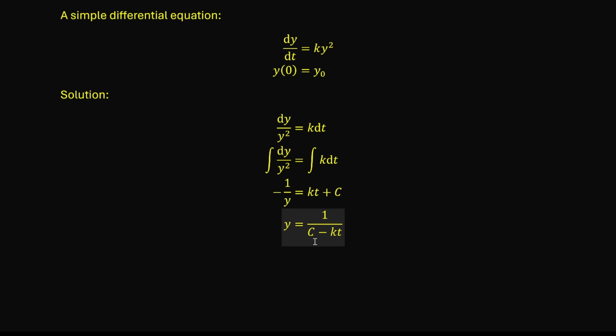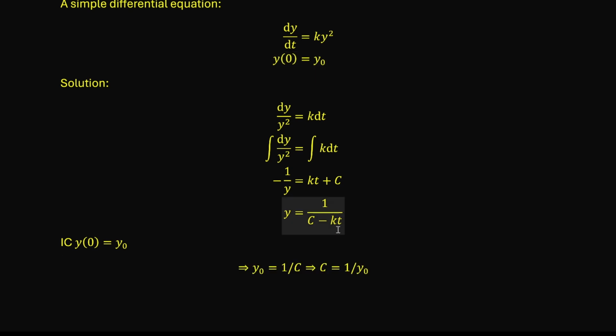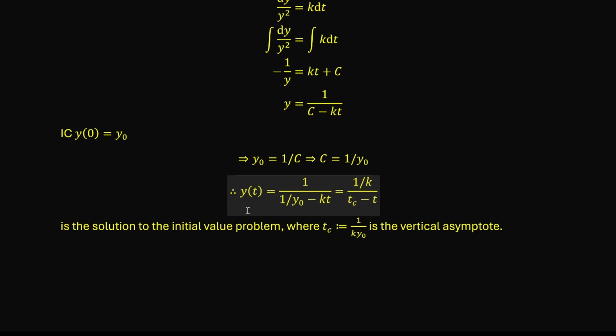Here we abuse the notation c. The c here is really the negative of the c in the last step, but c is an arbitrary constant, so it doesn't matter. We then use the initial condition to find c. Plugging in t equals 0, we get y0 is 1 over c. So therefore c is 1 over y0. Therefore, y of t equals 1 over (1/y0 minus kt) is the solution to the initial value problem, which we can rewrite as 1 over k times (tc minus t), where tc is 1 over k times y0.